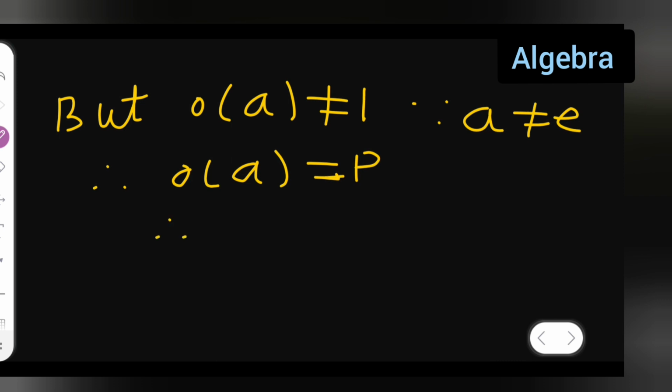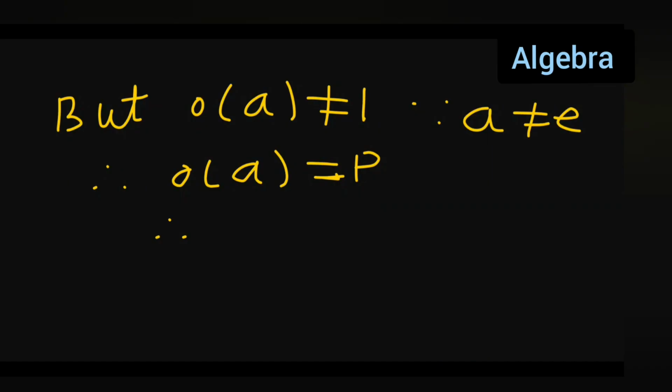Therefore I can say that G is equal to the cyclic group generated by A. So I hope you have understood how to show that every group of prime order is cyclic. This is the way: you'll have to know the basic definitions to solve the proof. And I hope you have understood the proof, how to solve.